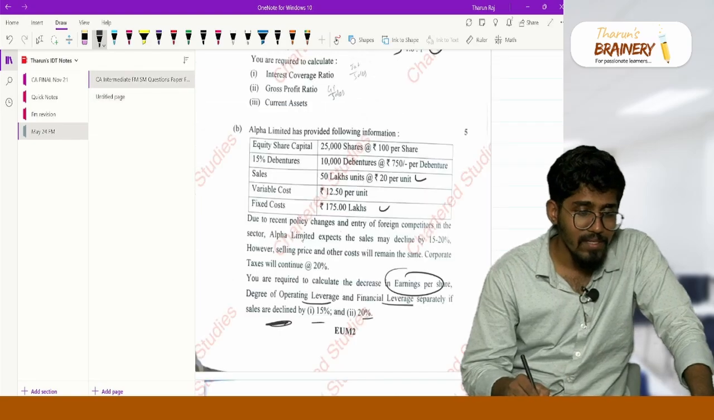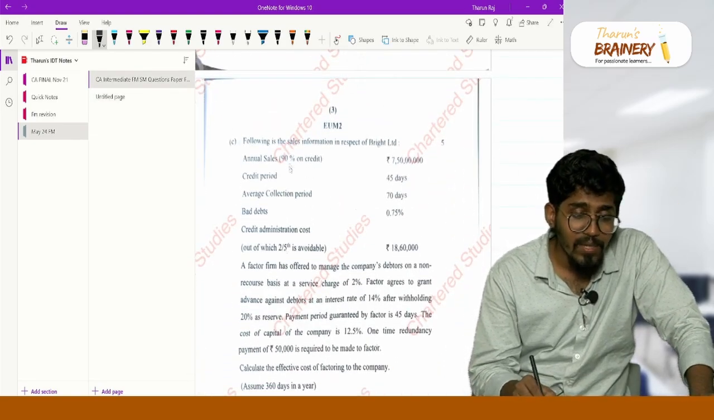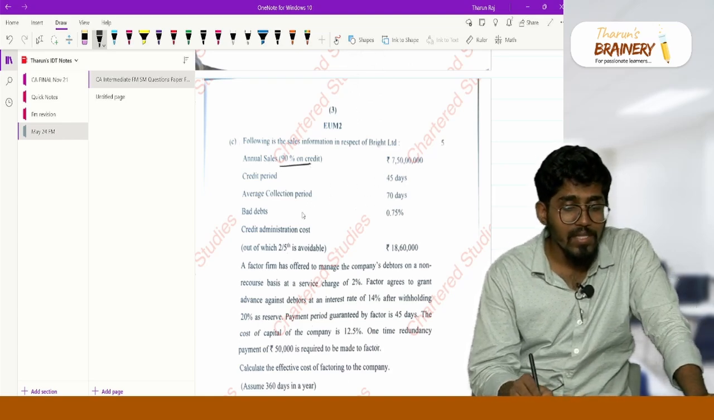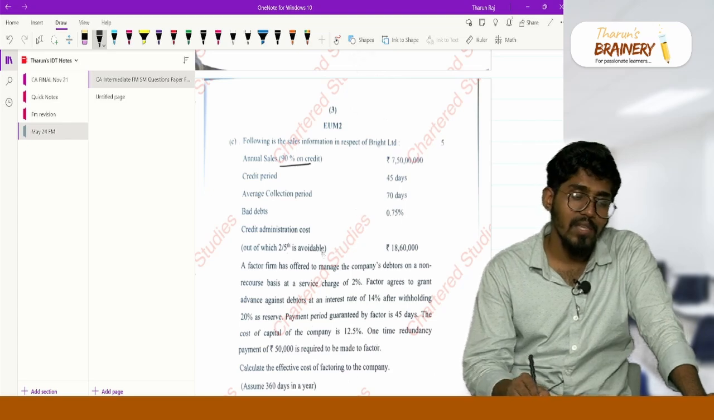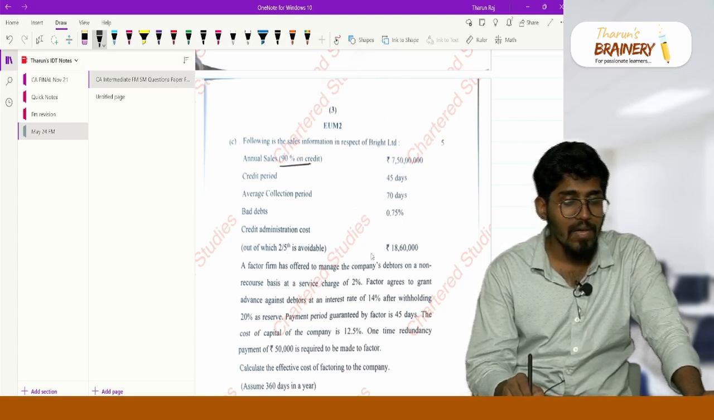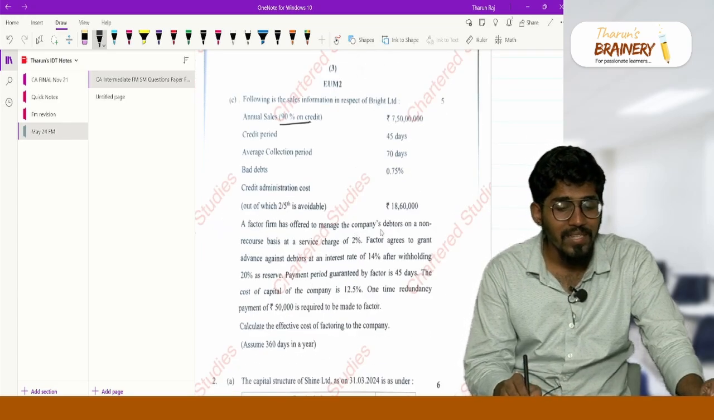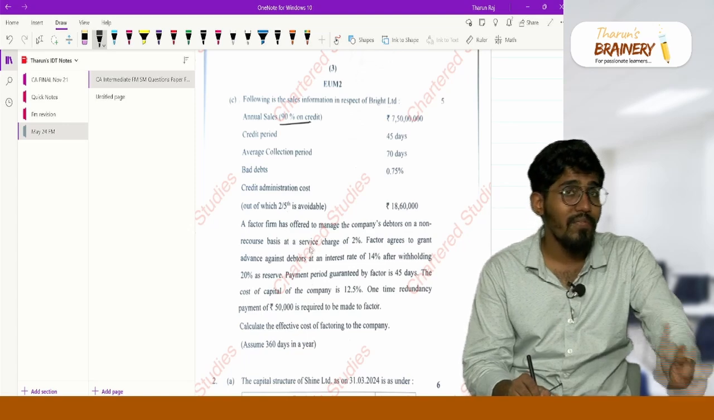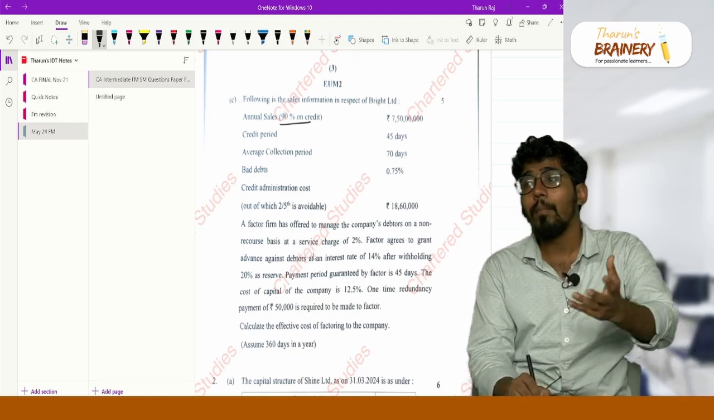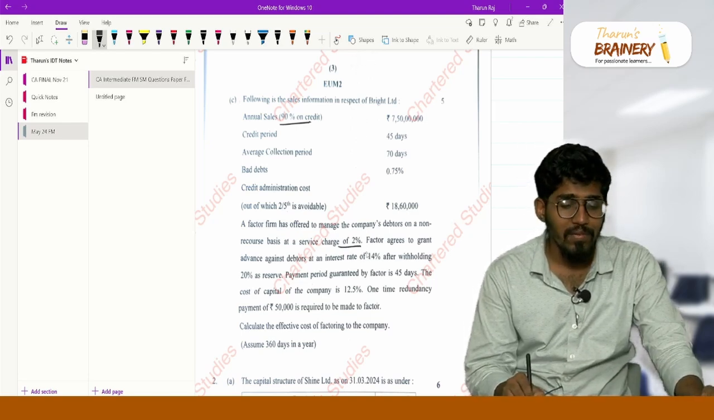Now, sir, C. Annual sales 90 percentage on credit, which is 7 crore 50 lakh, credit period 45 days, average collection period 70 days, bad debts 0.75 percentage, credit administration cost, 2/5 of which is avoidable. A factor firm has offered to manage the company's debtors on a non-recourse basis. So it is a factoring problem. Non-recourse basis means bad debt will be borne by the factor itself, at a service charge of 2%. So the factor fees is 2%.